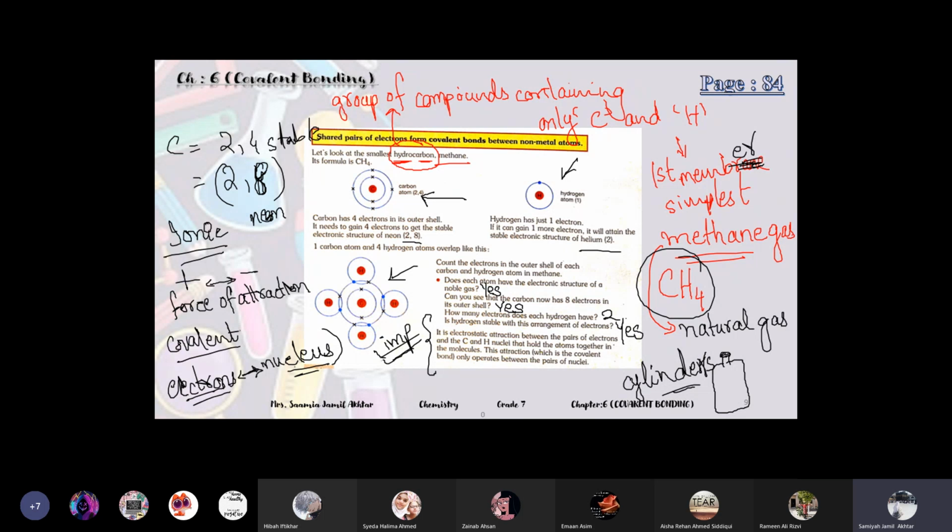Similarly, the force of attraction which is holding the atoms together in the covalent compound is the attraction between electrons and nucleus, the nucleus which is present in the center and the electrons which are present outside. This attraction is holding them.